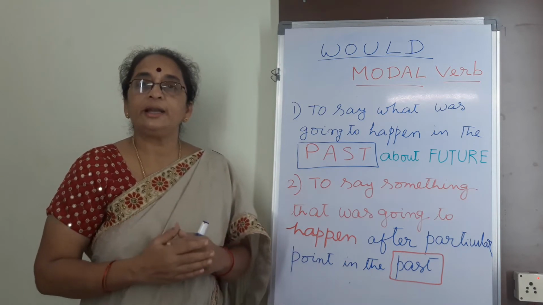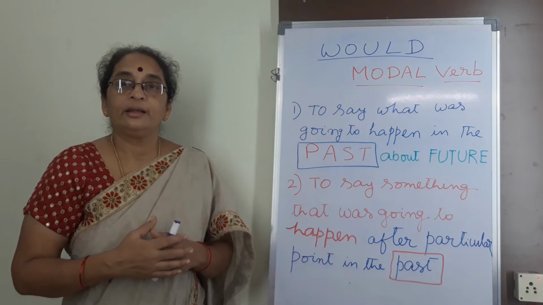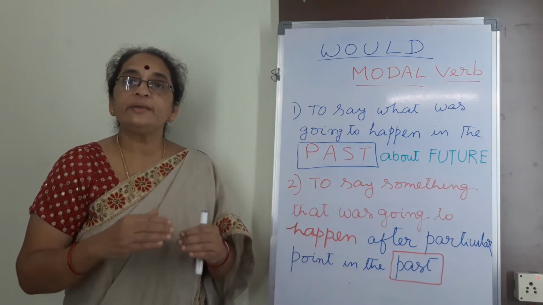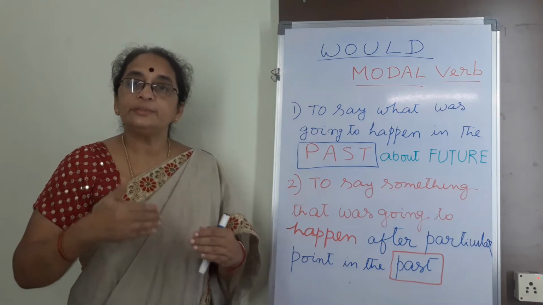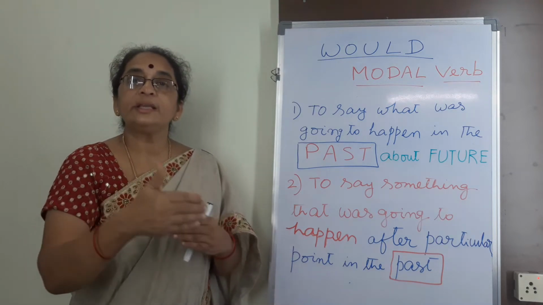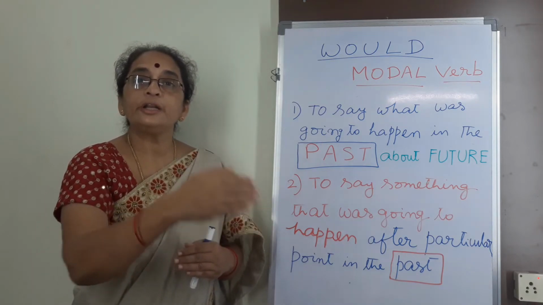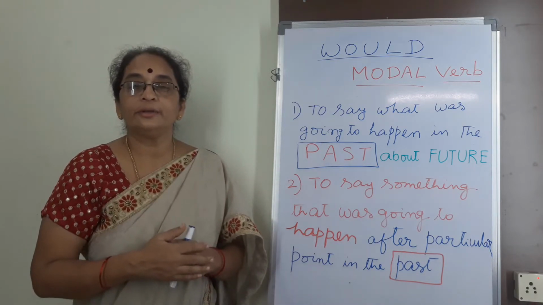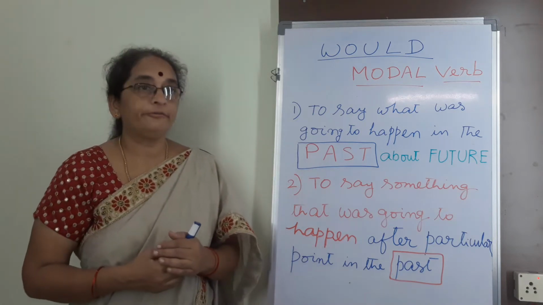See, students, let us discuss some examples in detail. Ram said that he would receive his brother at the airport. Ram said, that is past. He would receive his brother at the airport. That's about future in the past. Okay. Now, another example. Is it clear for all of you students?